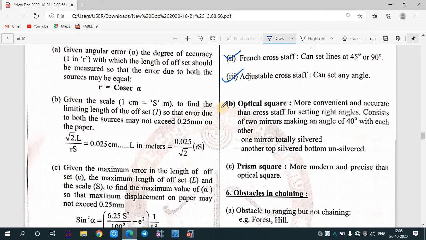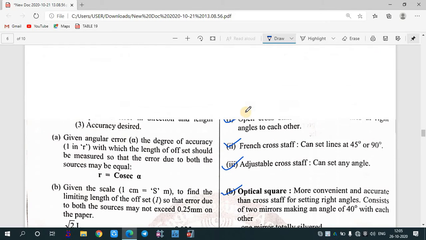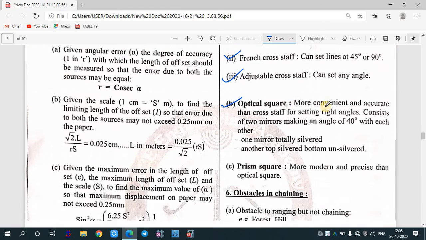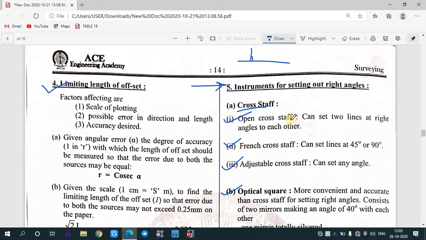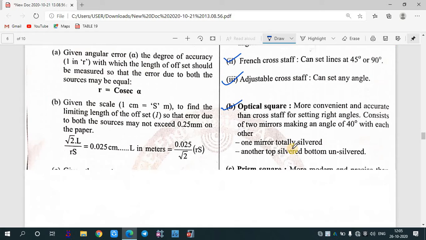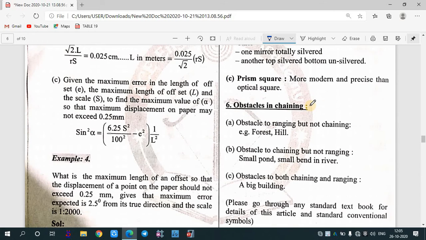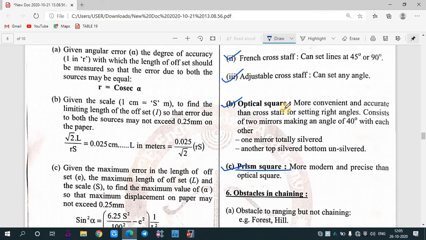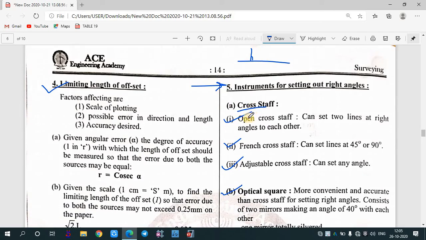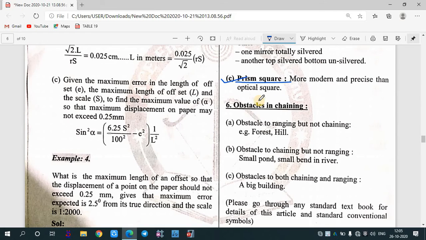Another instrument which is used to measure the perpendicular distance or the perpendicular line is your optical square. In this, some prisms are provided. With the help of those prisms we can take the offset at perfectly 90 degree. Okay, the prism square is more modern and precise than what? Optical square. There is also one instrument. So basically we have three instruments: cross staff, optical square, and prism square.